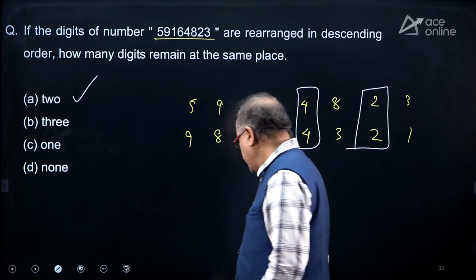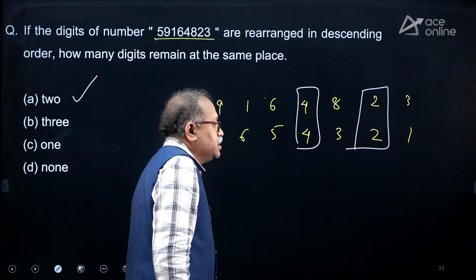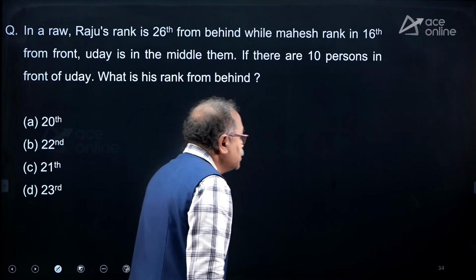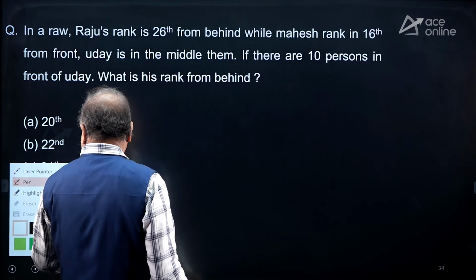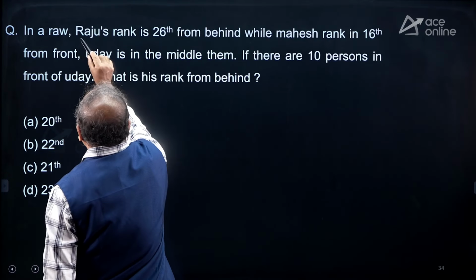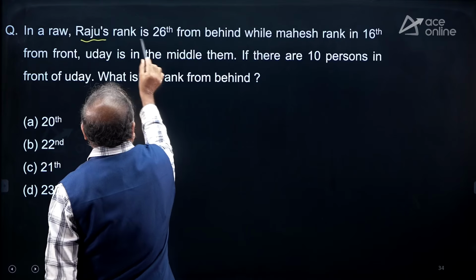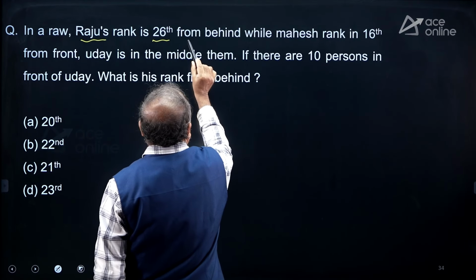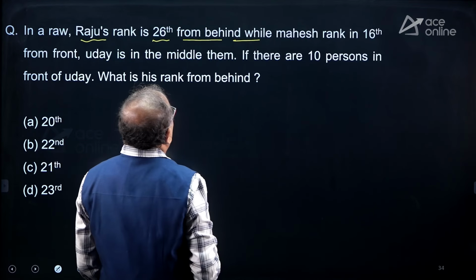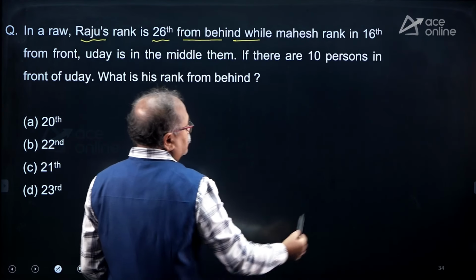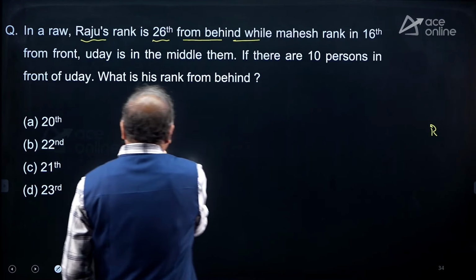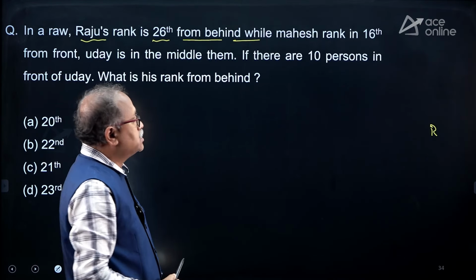Let's move on to the next one. I think it's a ranking question. What is said over here? That in a row, Raju is ranked 26th from behind. Okay, 26th from behind. So behind I will take the right-hand side, and the front I will take the left-hand side.